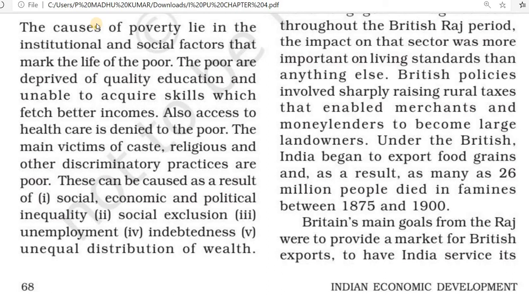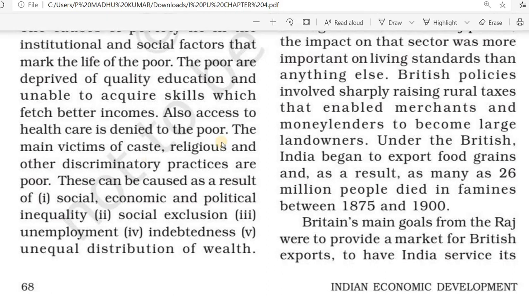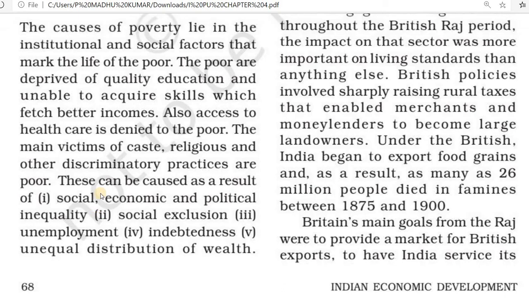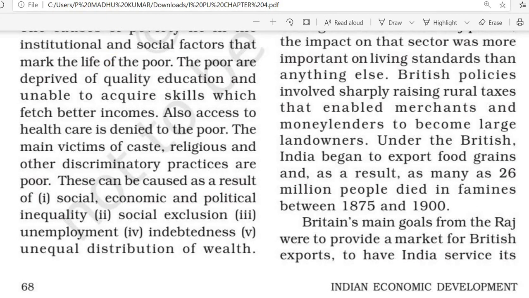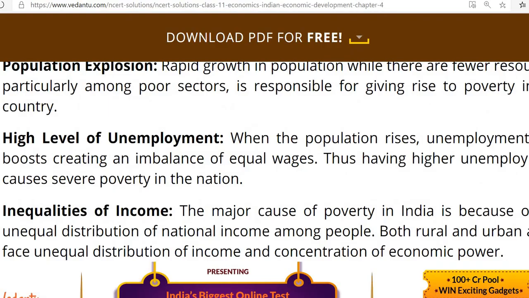Then there are some major causes: social, economic and political inequalities. We know inequality is there in India, inequality in the distribution of wealth. Inequality of income is a major cause of poverty in India, because of the unequal distribution of national income among the people.